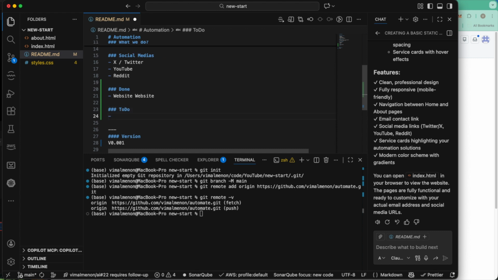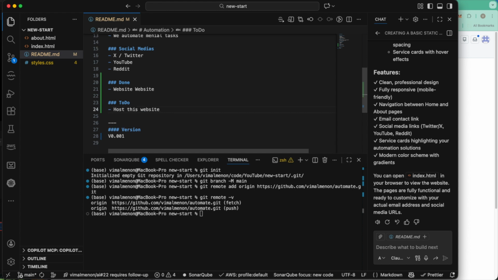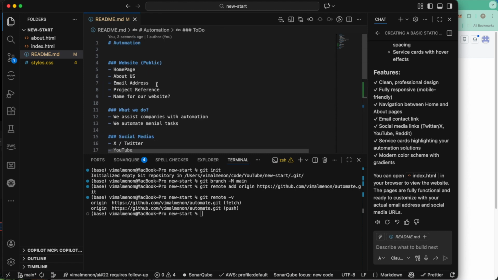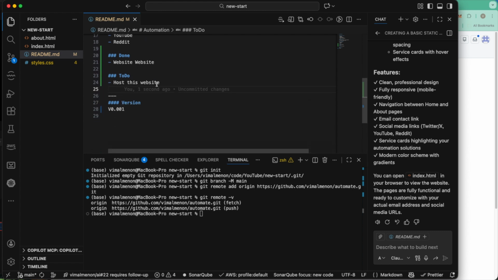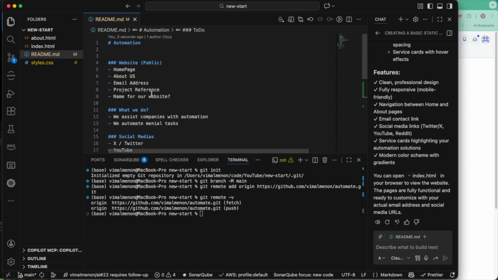And now what we need to do is to host this website. Okay, so nothing fancy here yet. We are building a basic website, and this website is